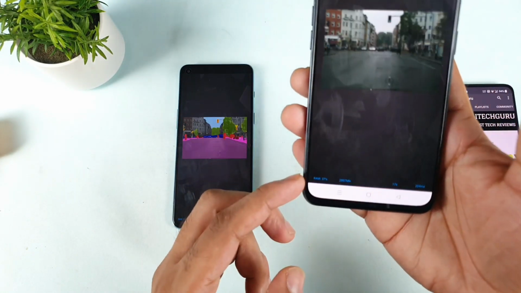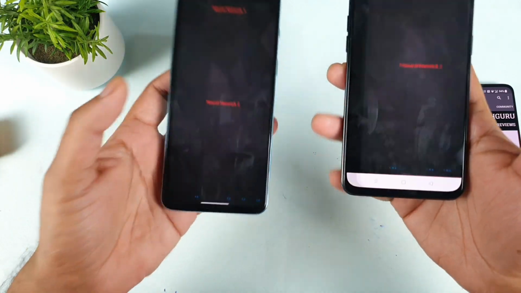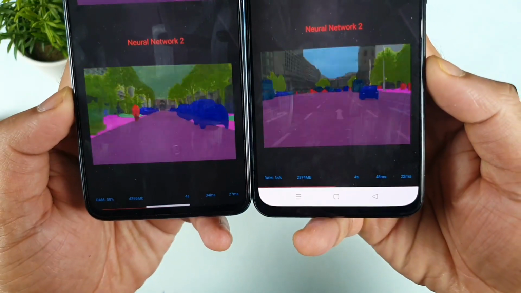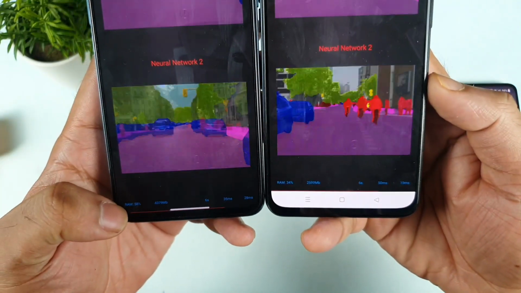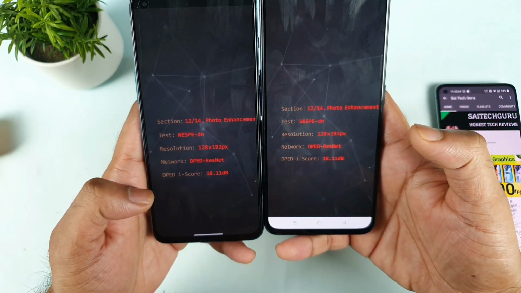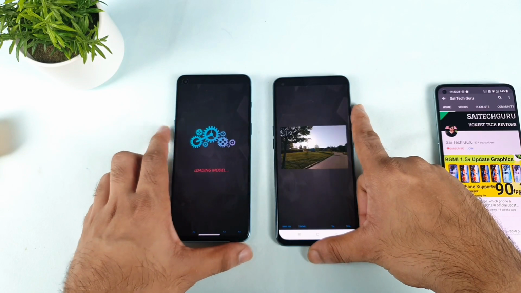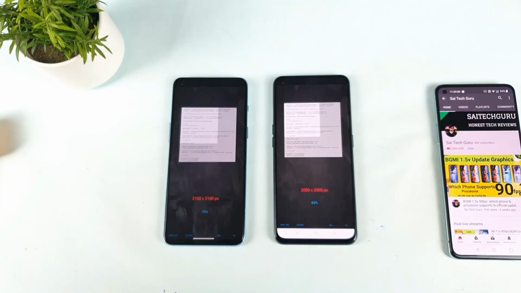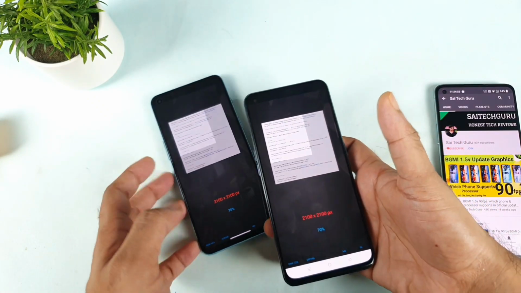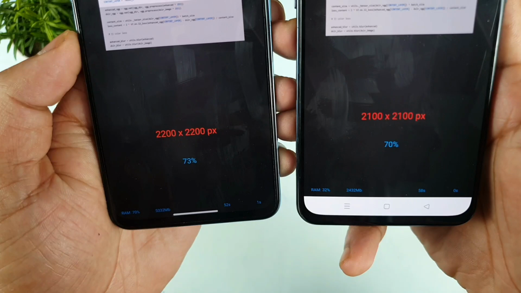And here you will be able to see some kind of message saying RAM utilization, something related to the RAM. As you can see at the bottom, RAM utilization is higher in the OnePlus Nord 2, 58%. So let's see what happens. And we are very close to reaching the final stage as well. Again, I just want to show you in this kind of test the RAM utilization and the RAM percentage it is utilizing.